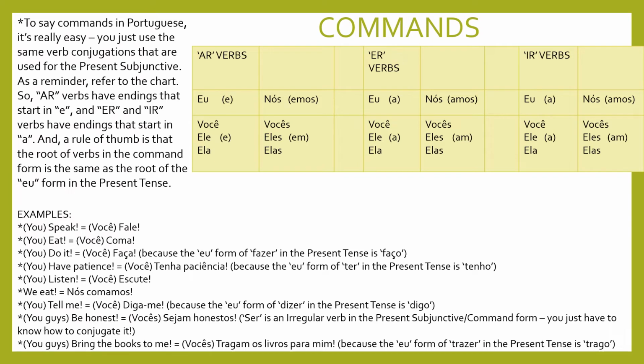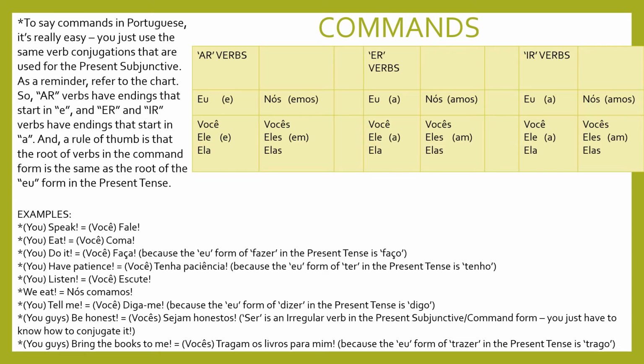If I'm talking to you guys, vocês, right, and I say be honest, I'd say sejam honestos, because ser is an irregular verb in the present subjunctive and the command form. You just have to know how to conjugate it. It's not based on the eu form in the present tense. So it's seja, seja, sejamos, and sejam. So I'm talking to vocês: sejam honestos.